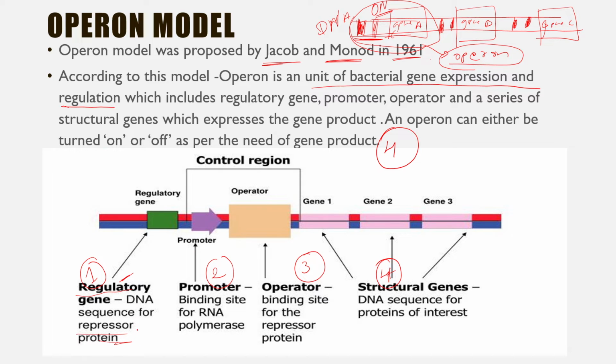And how does the repressor protein regulate? Suppose this is a repressor protein which the regulatory gene is synthesizing. This repressor protein or repressor RNA goes and binds with the operator region, and hence it regulates. So now we have studied the function of two components of the operon. Number one is the regulator. What is the regulator doing? The regulator is synthesizing a repressor protein.